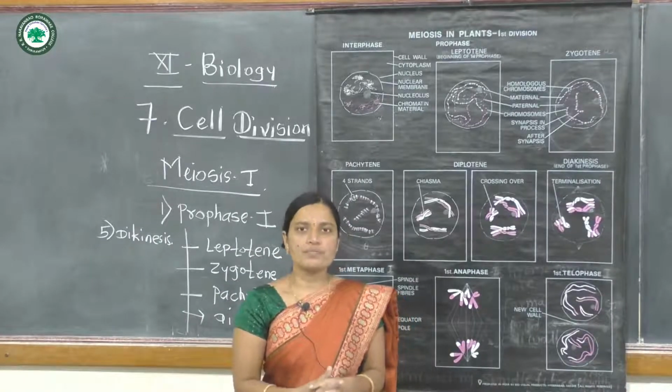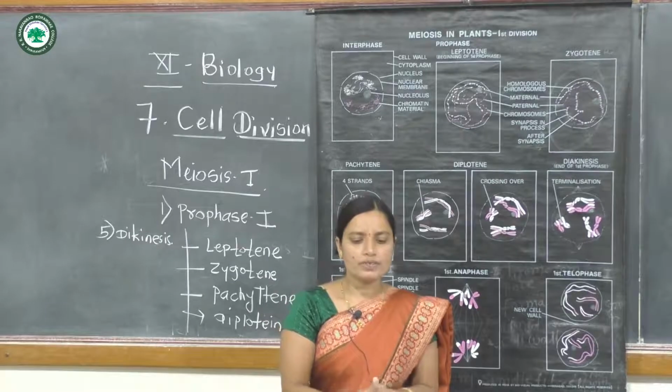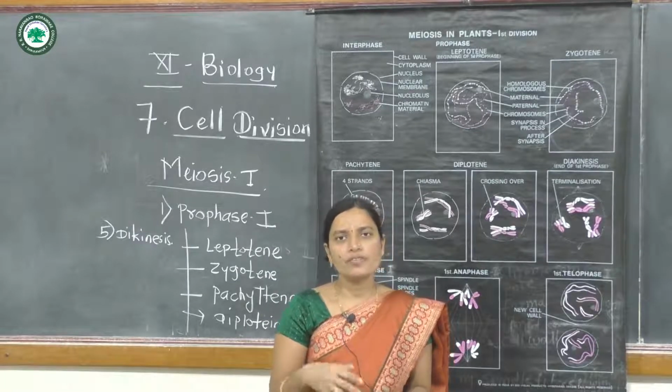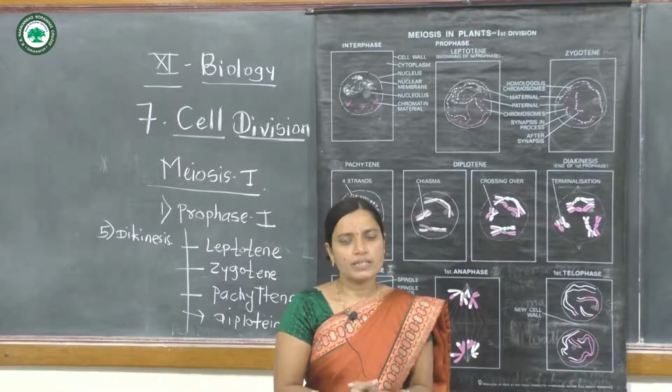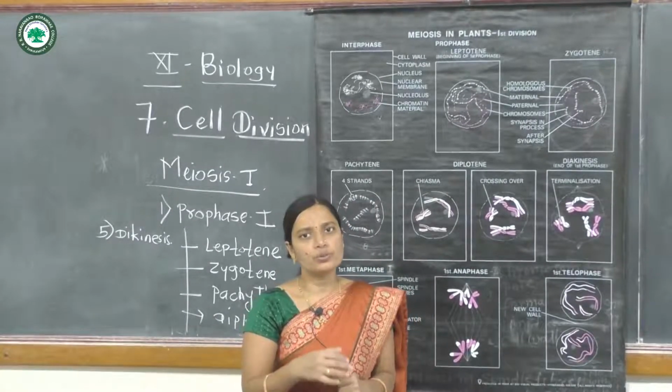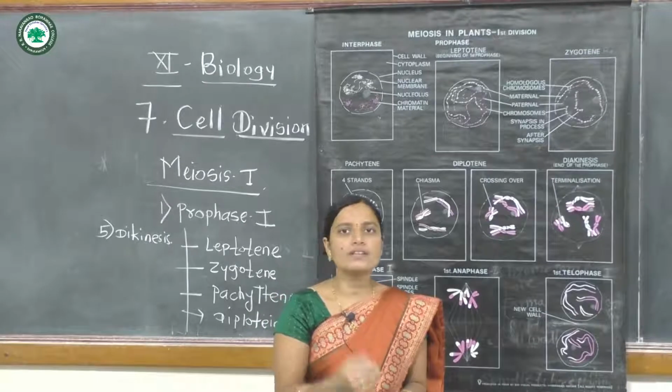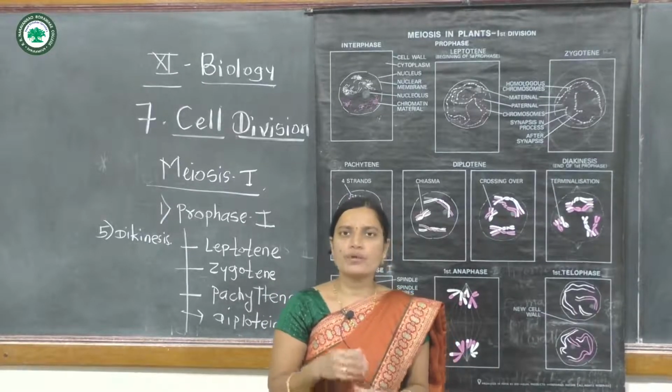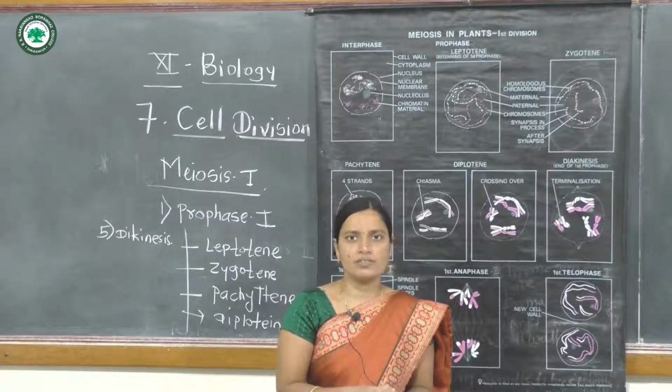In this first meiotic division, the diploid cells, meaning the 2n structure, convert into haploid cells. Meiosis first is the reductional cell division.